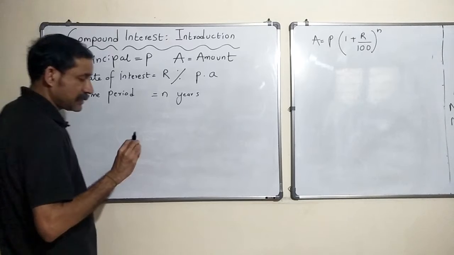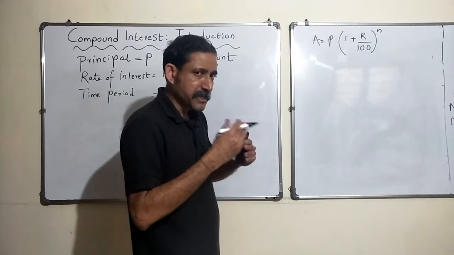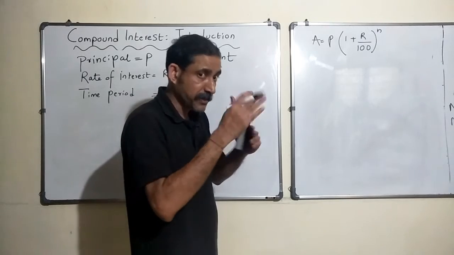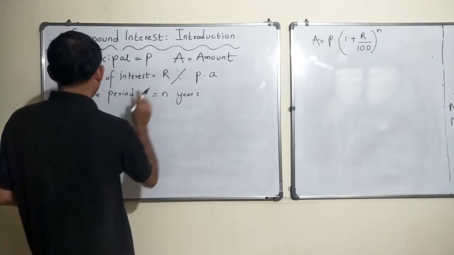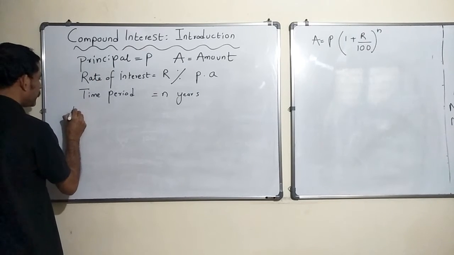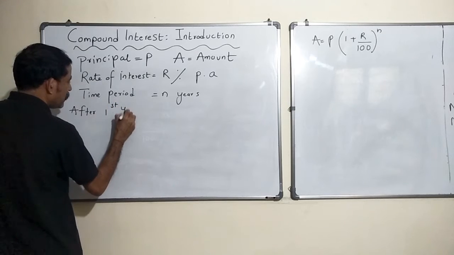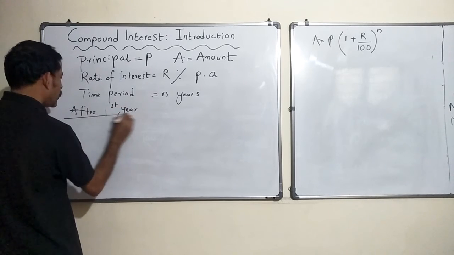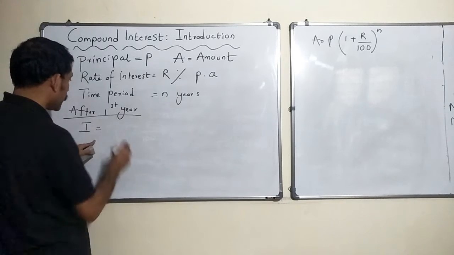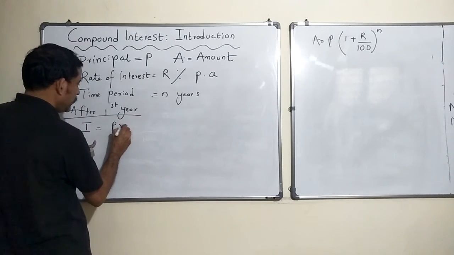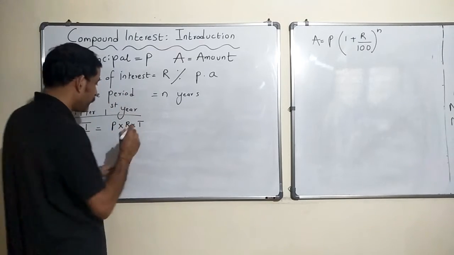Now let's compute this as a case of simple interest year after year. So this was the agreed upon term. At the end of the first year, how much interest can I get? Interest is equal to PRT, P into R into T. So this is the interest at the end of the first year of your investment.